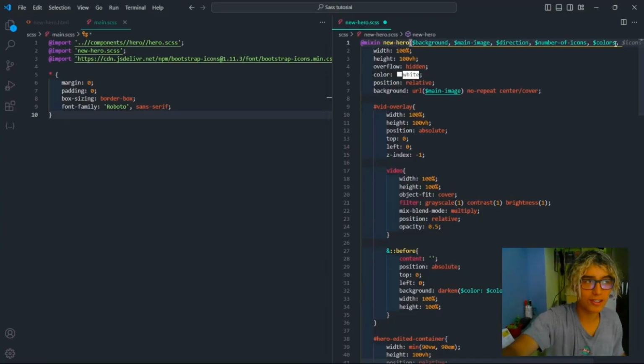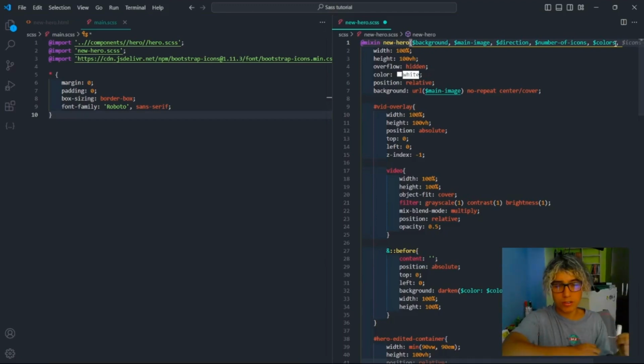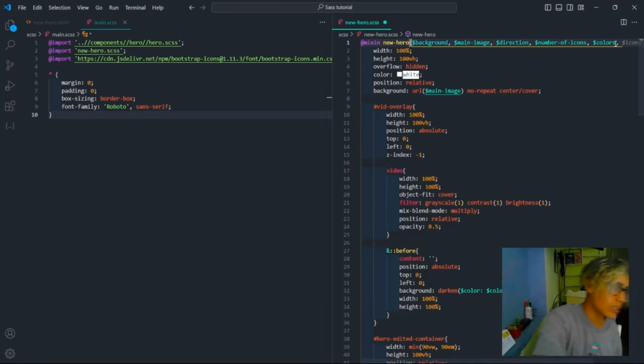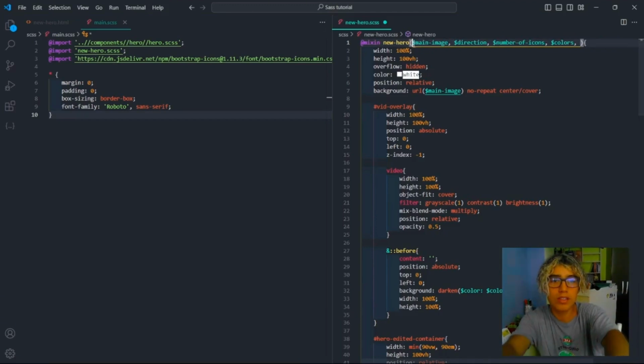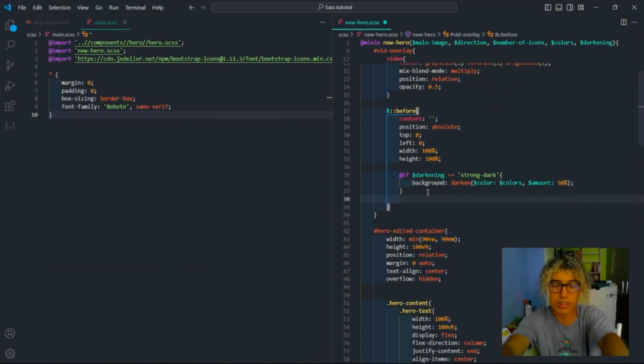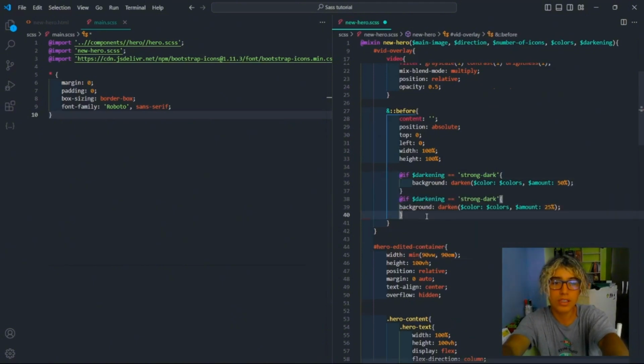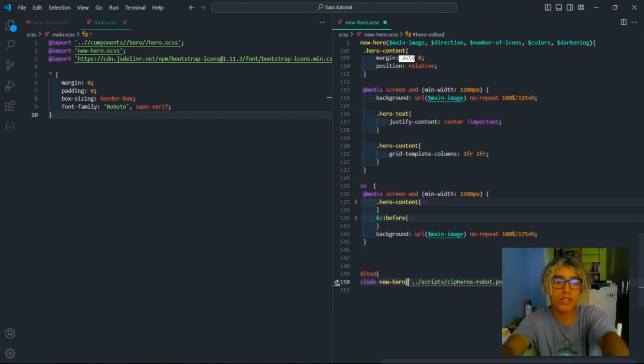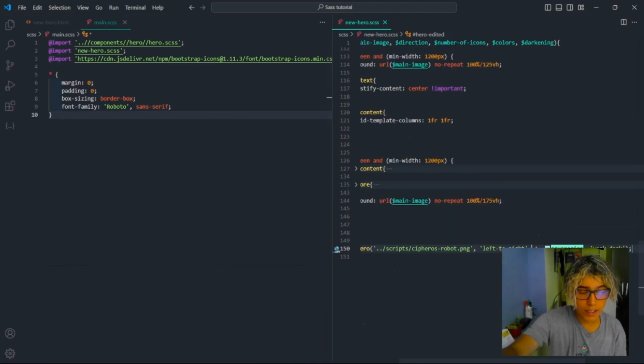I have a new idea. The darkening is going to be 25%. If it is a strong darkening, it would be 50%. So we do that. We're going to quit this background, not using it anymore. For darkening, we can just set it otherwise, set into a strong dark. We must set that at the end of the parameters.